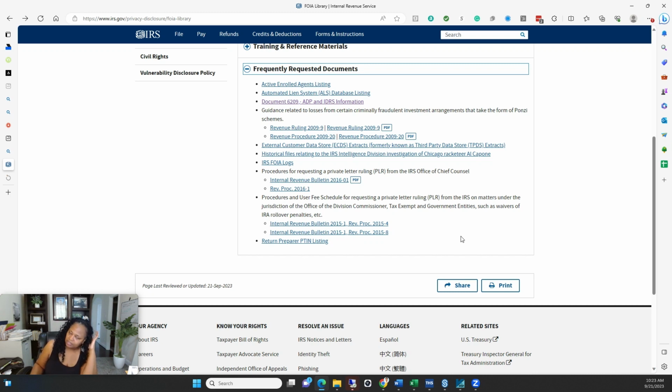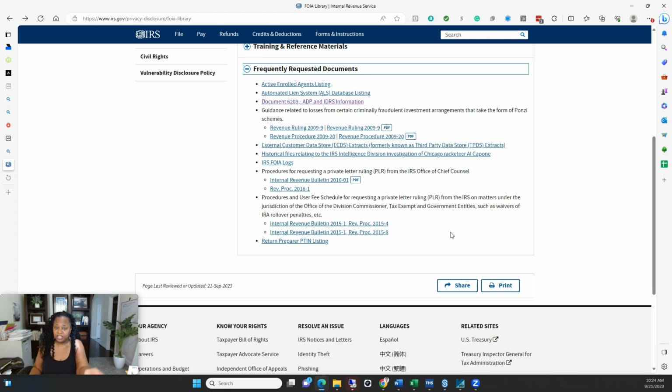A private letter ruling is for when you have a unique situation where the normal tax law and regulations aren't clear, because there are a lot of gray areas and different interpretations. You can request a private letter ruling where you submit all your documentation and say, hey, even though we missed the time frame to file for an S corp and we missed the 3-year period where we could do a late election, we think we meet an exception because of the pandemic or whatever it is. Then you can request a private letter ruling outside of standard procedure. And that's where you could go.